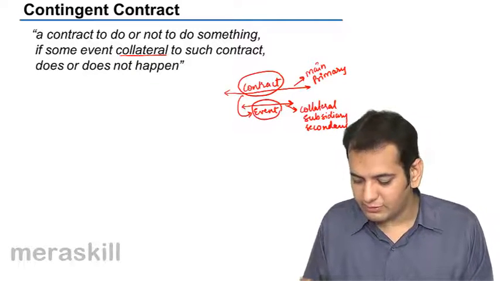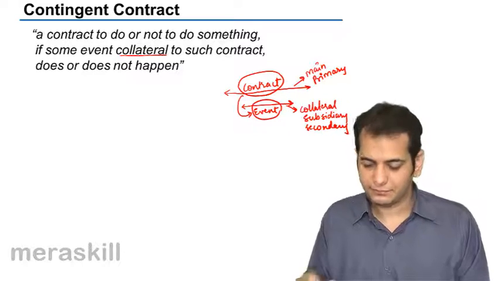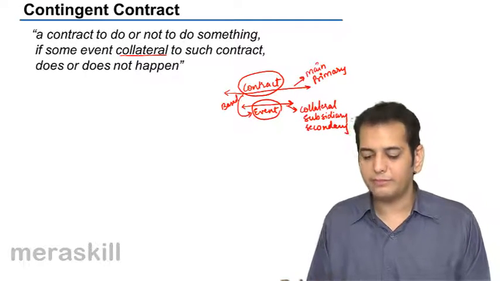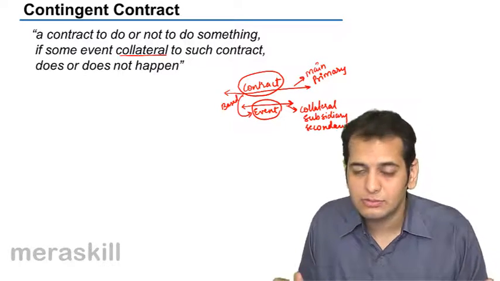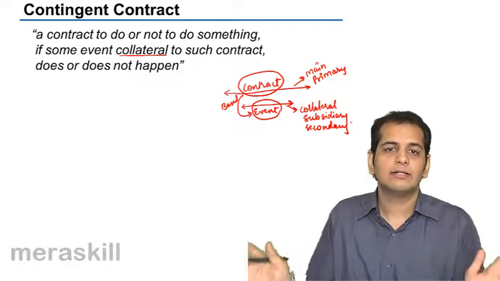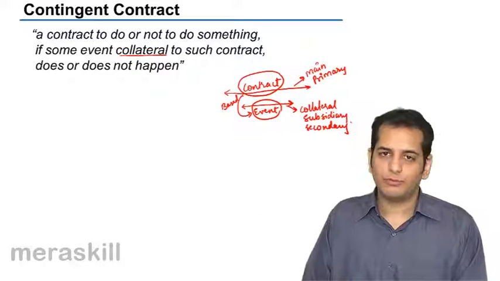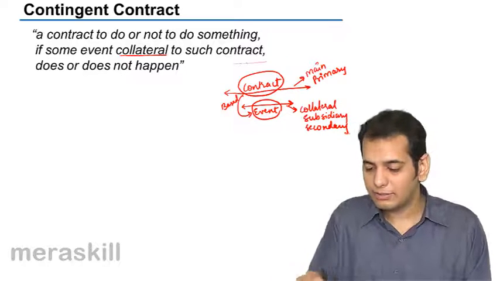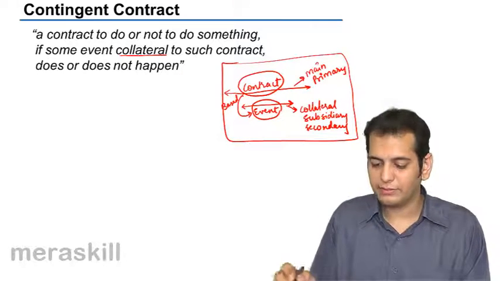This event is the deciding factor. This contract is based on the event. If the event happens, the contract might come into force. If the event does not happen, the contract might not come into force. So this is how a contingent contract is defined.